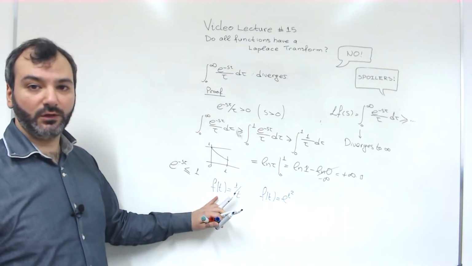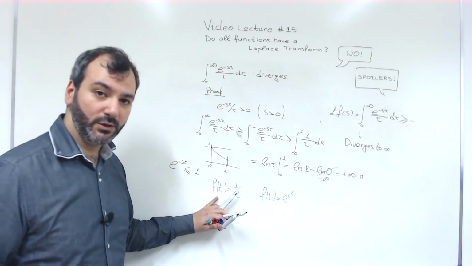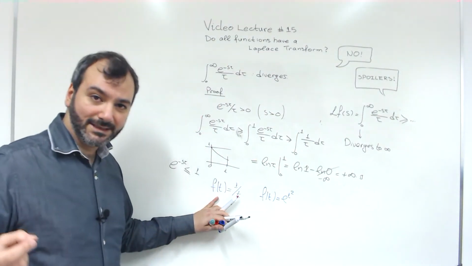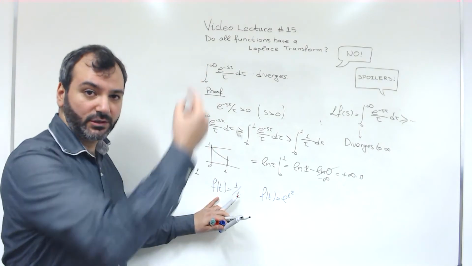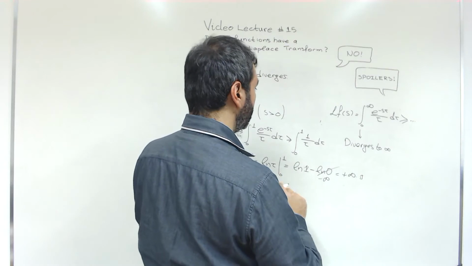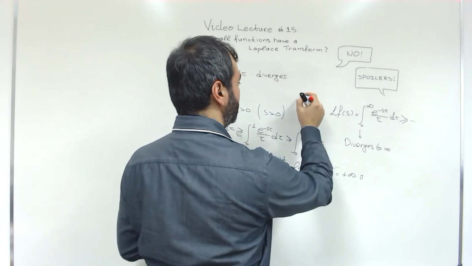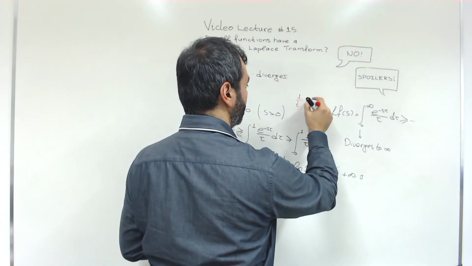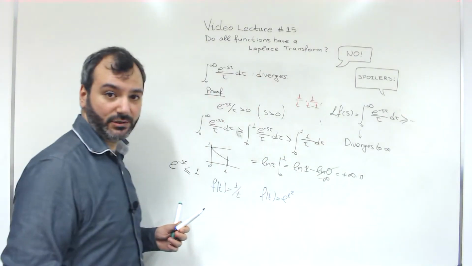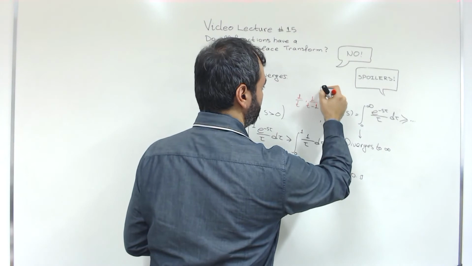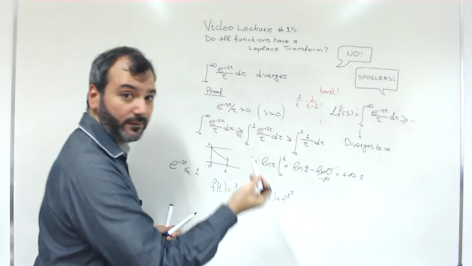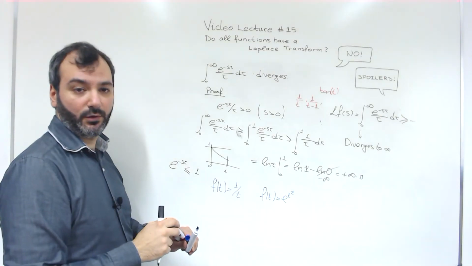This function, 1 over t, diverges to infinity at point 0. As t goes to 0, the function goes up. We don't want this to happen. We want to exclude from our analysis functions such as 1 over t, 1 over t minus 1, and other functions, even tangent of t, that go to infinity at some finite point.